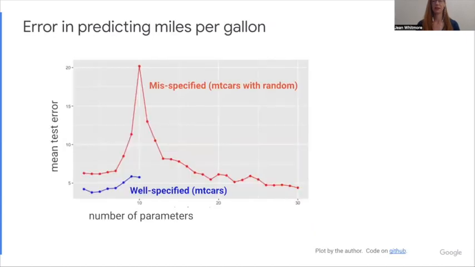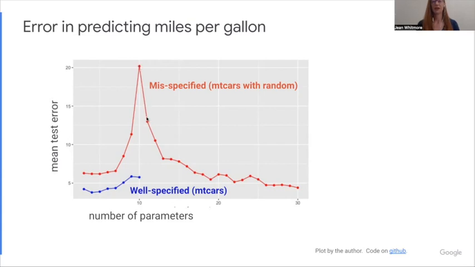And here's a comparison of the test error on the 2 data sets. The red one, the misspecified one, mtcars with random, shows exactly what the paper said. It peaks since I limited the data set to just 10 cars in order to conduct this test, because it wasn't naturally wider than long. I limited it to 10 cars, so the interpolation peaked at 10 parameters.